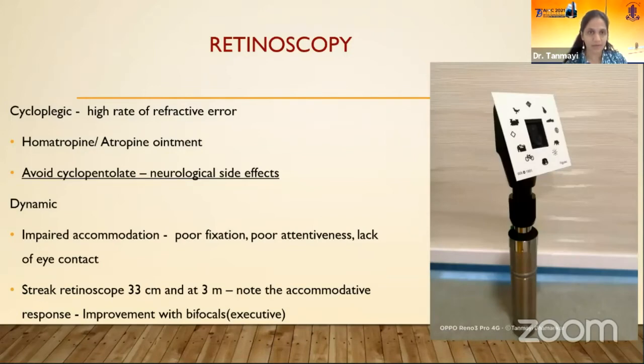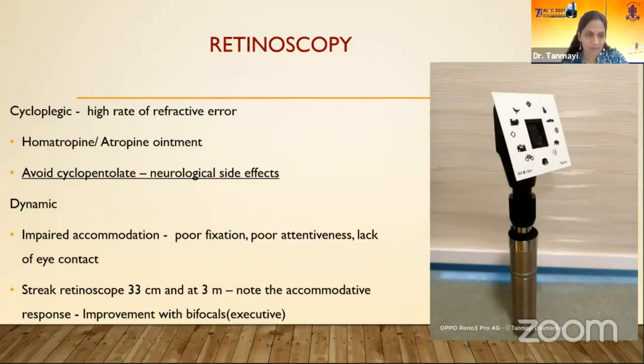Objective ways of evaluating is retinoscopy, which is most important because many children, in spite of all the above mentioned methods, may not cooperate. So cycloplegic refraction using homatropine or atropine ointment is required. Avoid cyclopentolate because it tends to cause neurological side effects in these children.